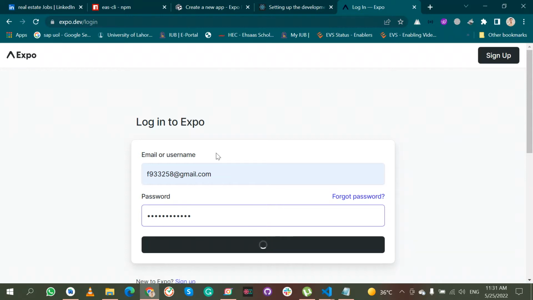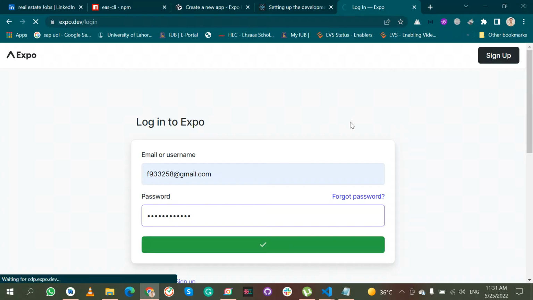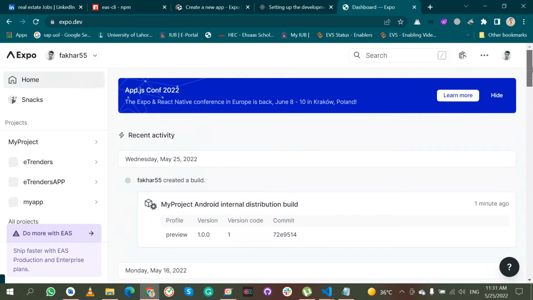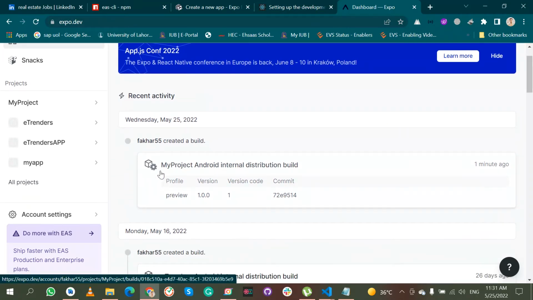So when we log in, it will be seen. So it is working. Here, the process is in progress. After it is complete, we will be able to download the APK of our project.